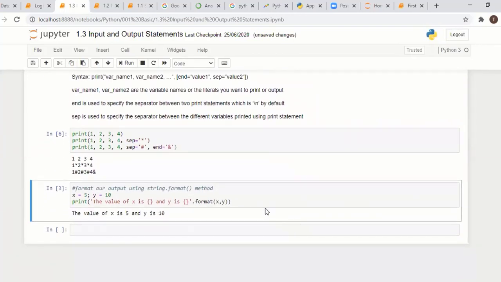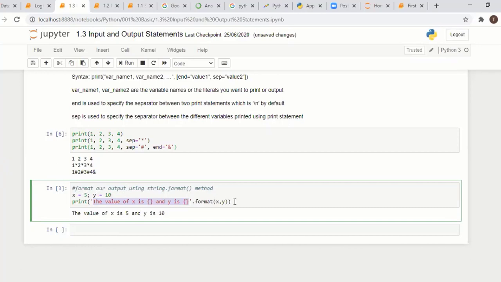Here is a format string. Suppose you want to show a proper message, but in between you want to replace some parts with dynamic values. Here we have a string, but in these curly braces, after executing many lines, you have to print some values.